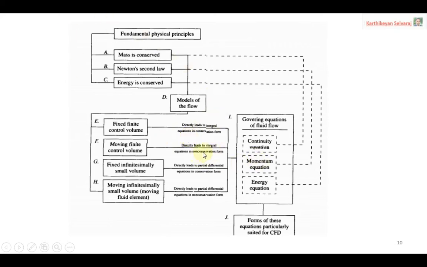Once you are able to obtain all those things, finally we get the solution of your CFD. CFD is nothing but computational fluid dynamics. It's an advanced course of your fluid mechanics.